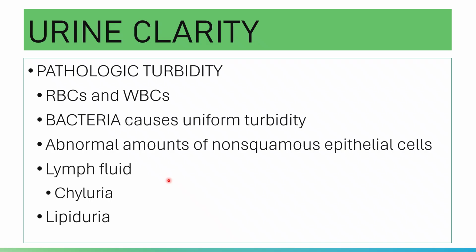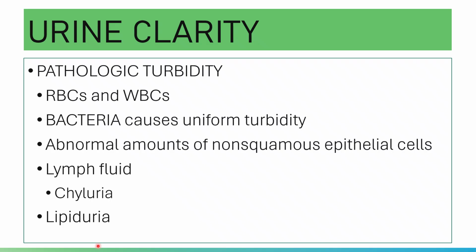Then you have lipiduria, or lipids in the urine. Lipids in the urine may cause pathologic turbidity. Normally, lipids cannot cross the glomerular filtration barrier.